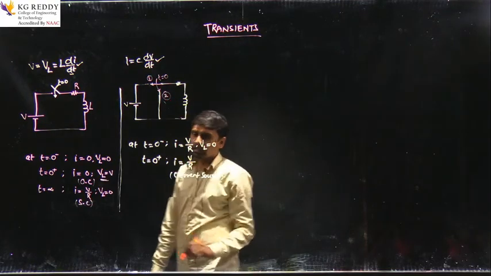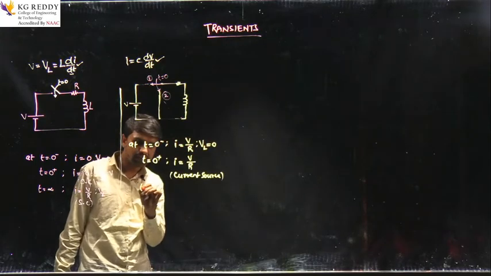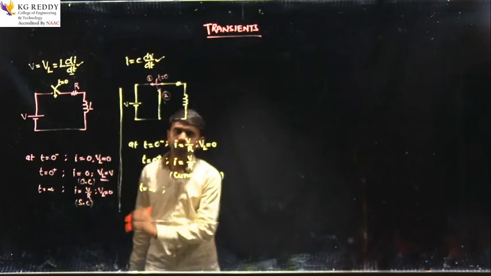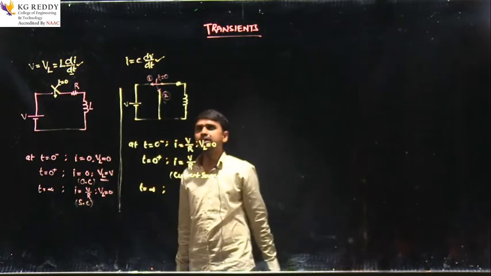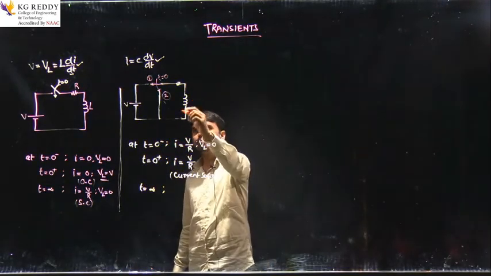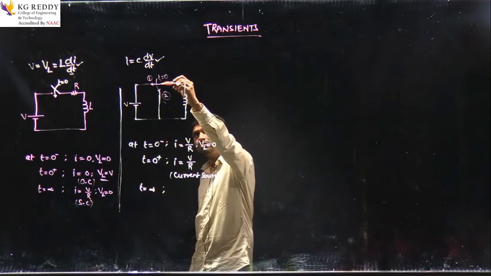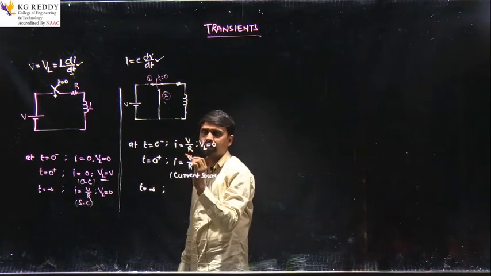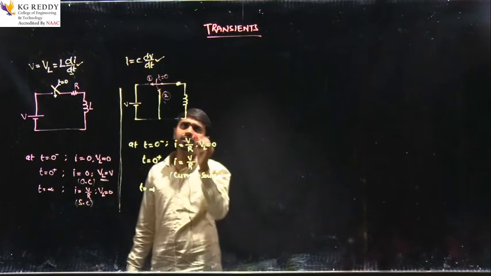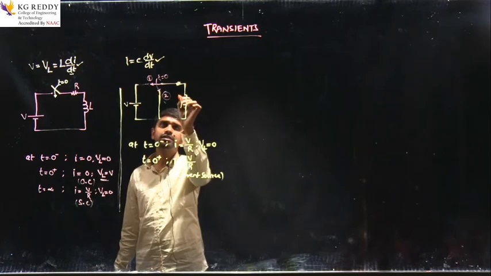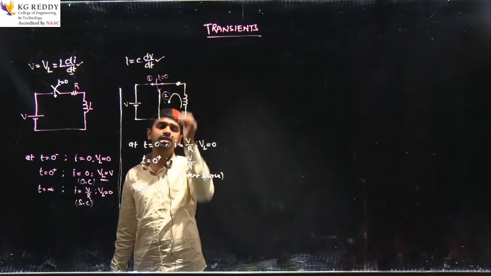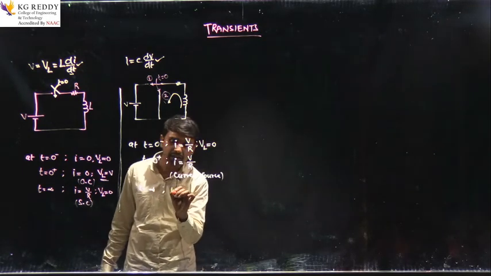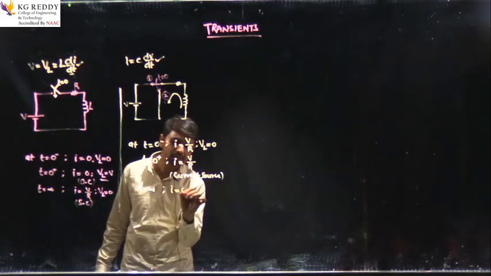okay, right? And now take the situation at t equal to infinite. So at t equal to infinite, what will be the current across the inductor here? Because t equal to infinite means the switch is now connected at position 2 for a long period of time, up to t equal to infinite, right? Then the inductor will start discharging through the resistor, right? After some time it will be completely discharged and the current across the inductor will become 0 here.